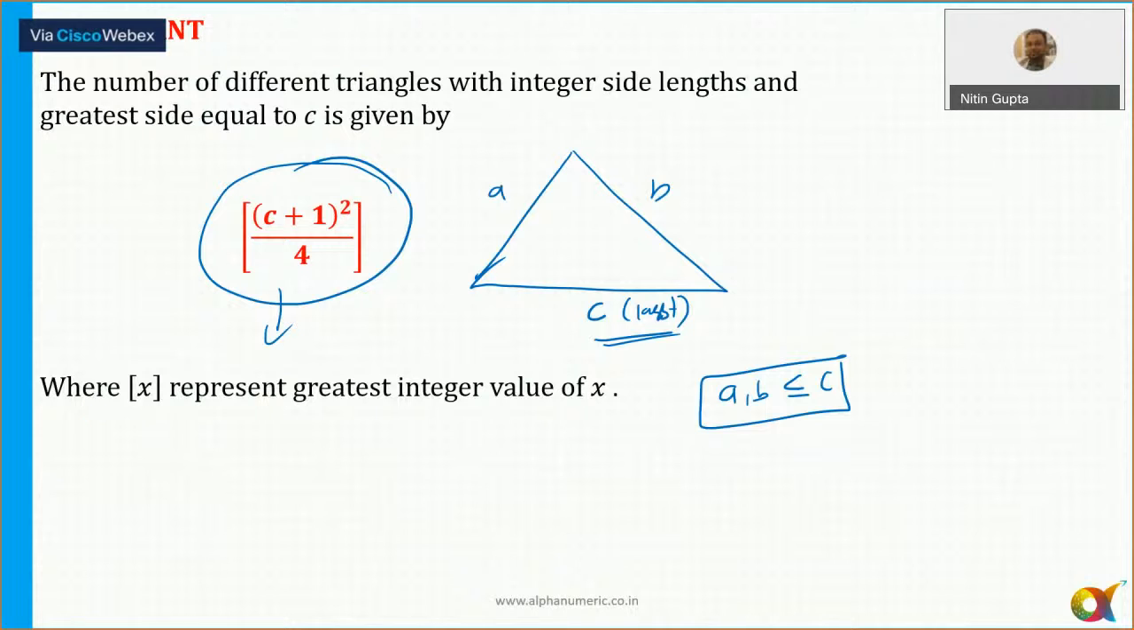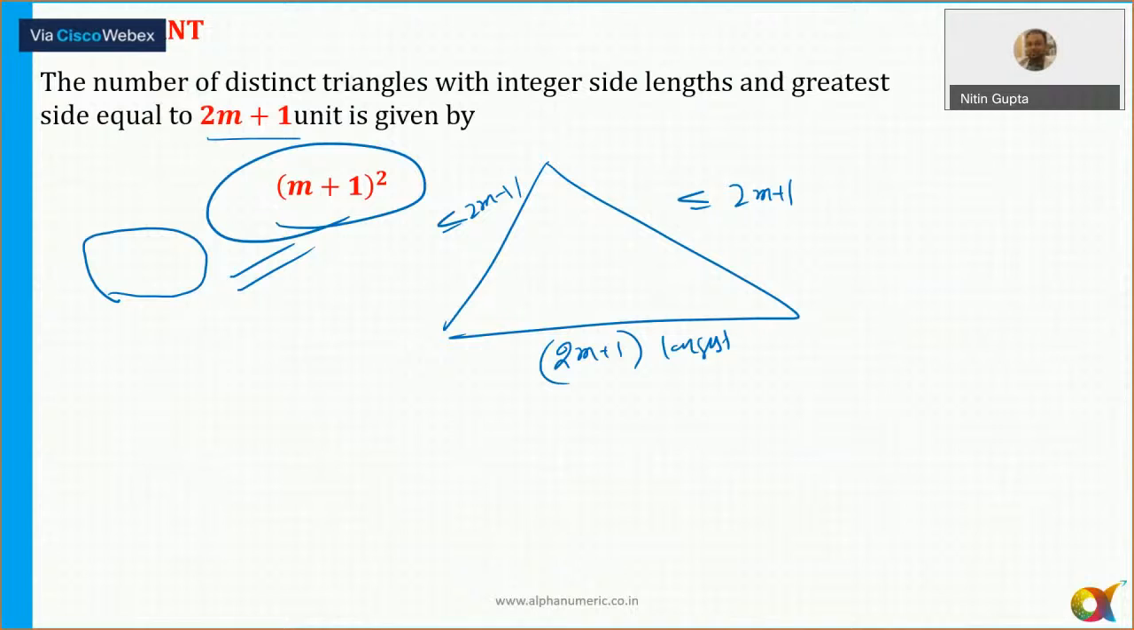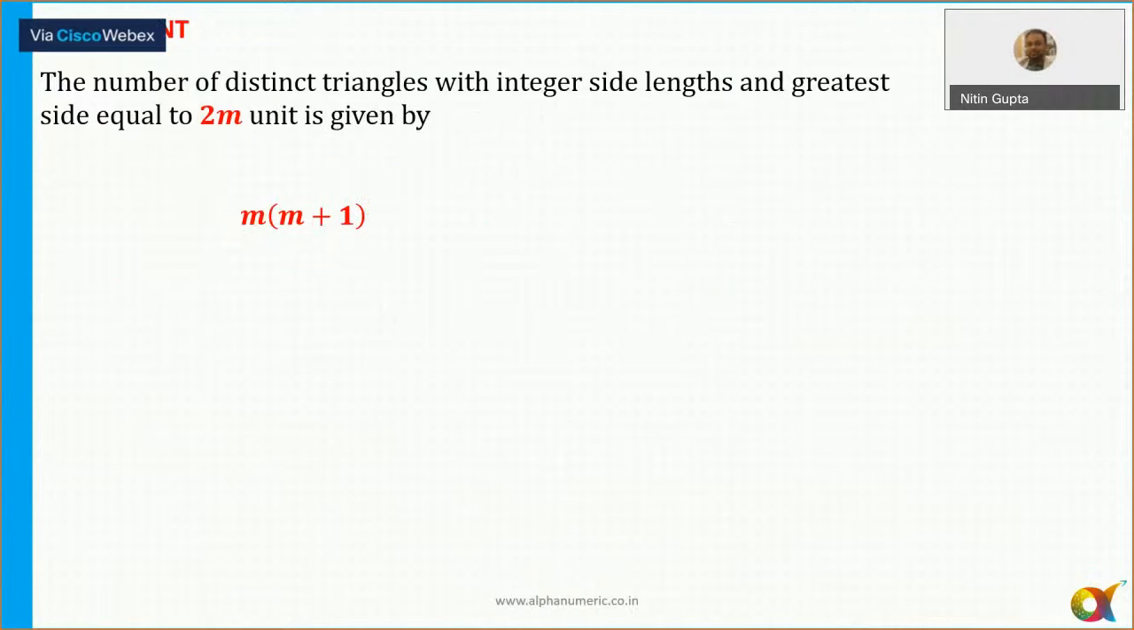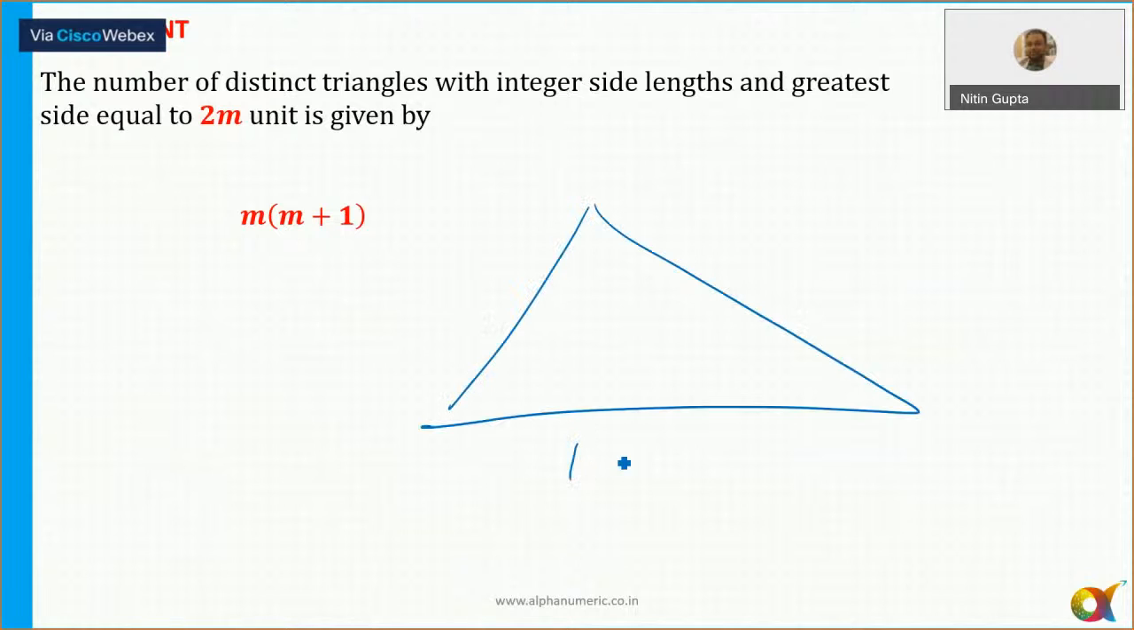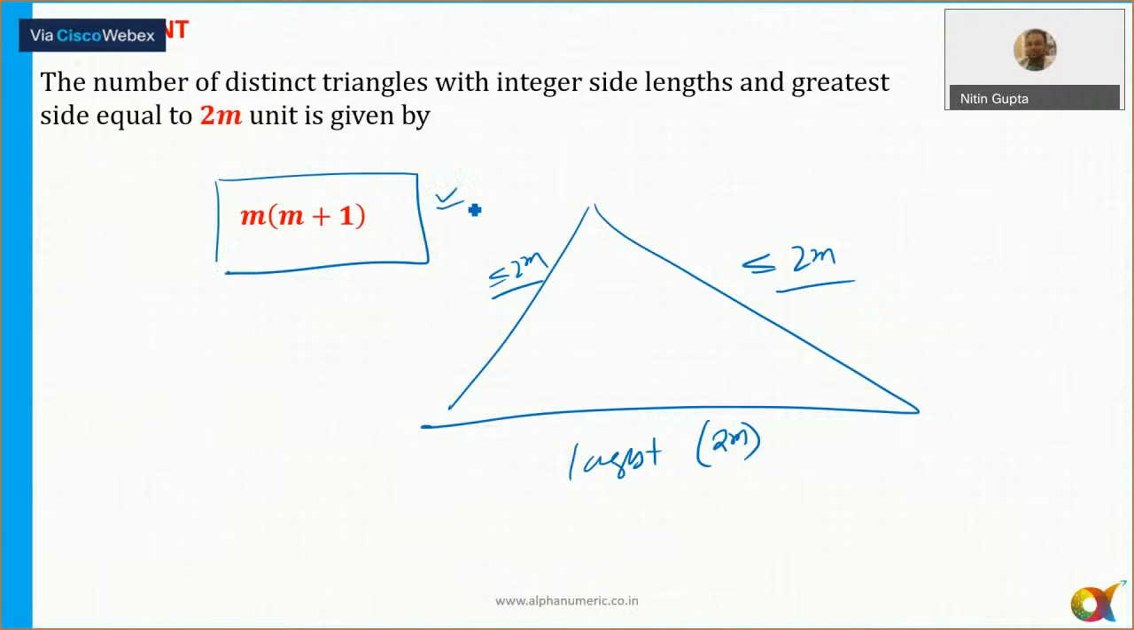Okay, all right, now similarly if the largest side is an even number, that is 2m, and the remaining two sides are less than or equal to 2m, then the total number of integral triangles is always equal to m into (m plus 1). All right,